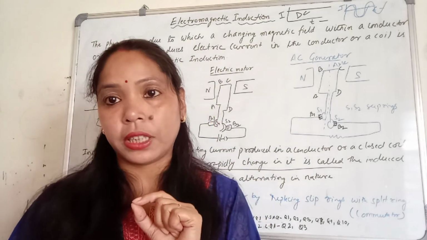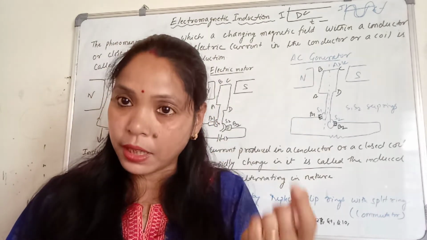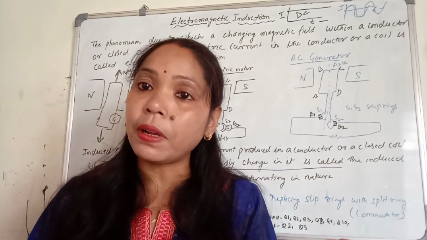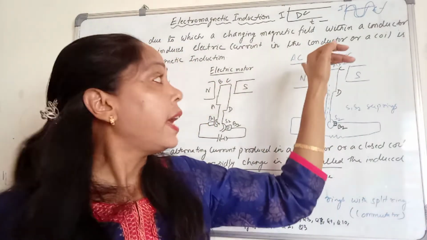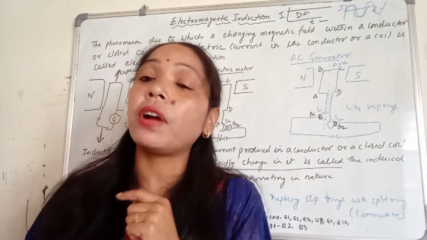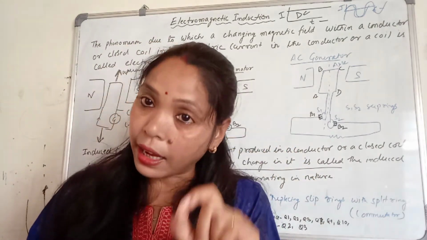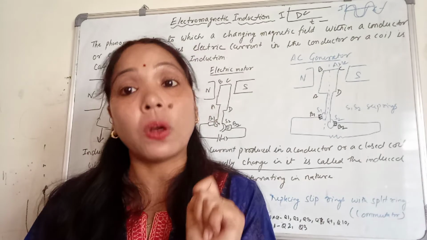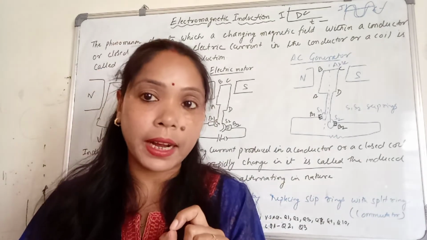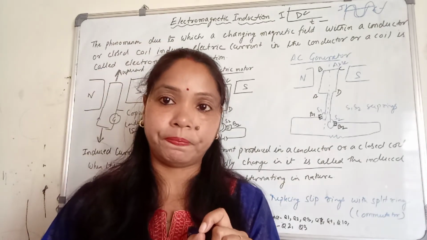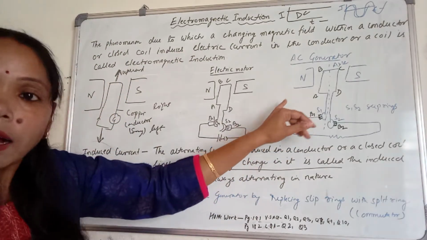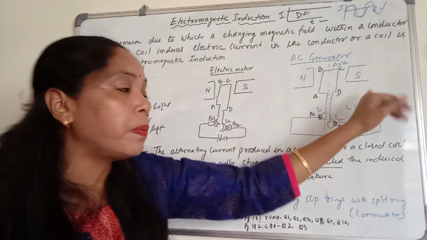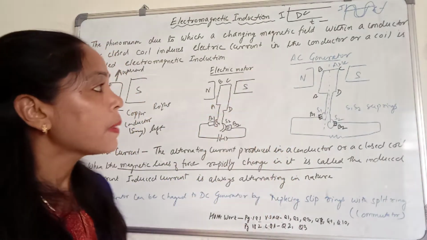Electromagnetic induction. So if in exam it asks, write the principle of AC generator, then you have to write it: AC generator is based on electromagnetic induction. Now this is your AC generator where we need two poles, north pole and south pole, and the